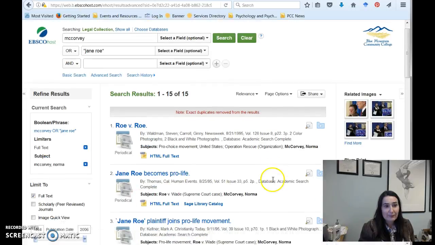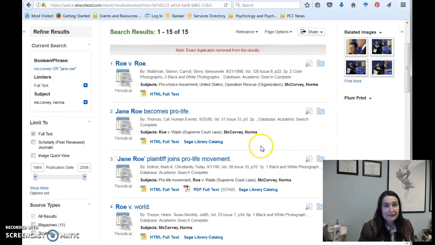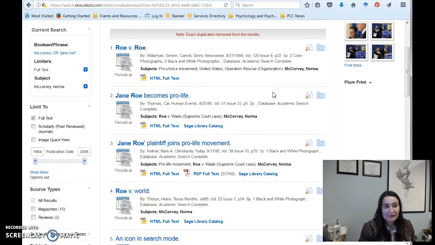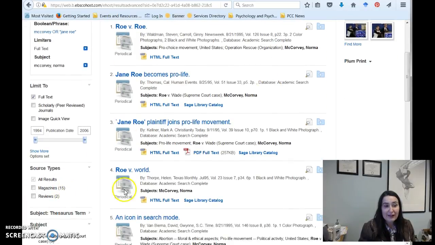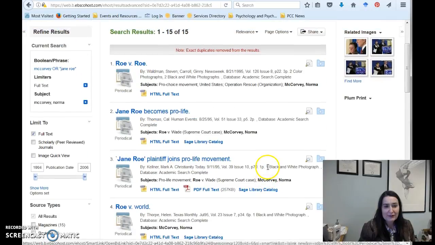There we go. And this is looking at several different things. Actually, I should have gone back. We'll go back and look at the other search. What I want to walk you through is how to interpret some of these records. So this is the name of the journal. The article came from a periodical. In this case, it came from Newsweek. So it's a magazine, and you might want to think about that. In fact, as I see, all these results are from magazines. So we might want to think about this search.